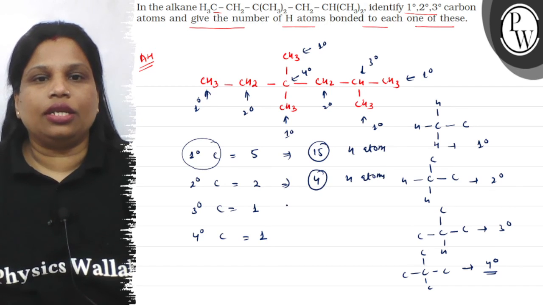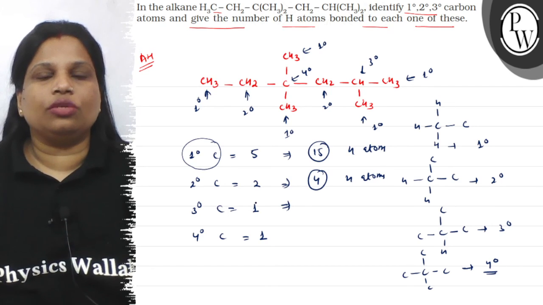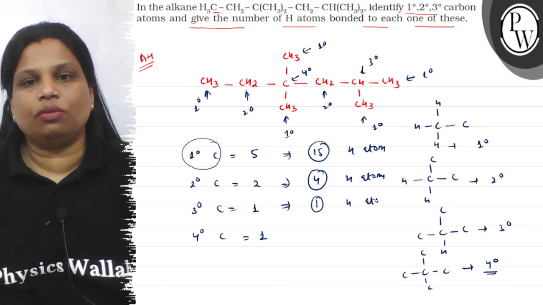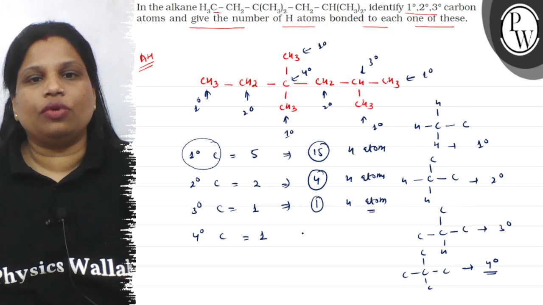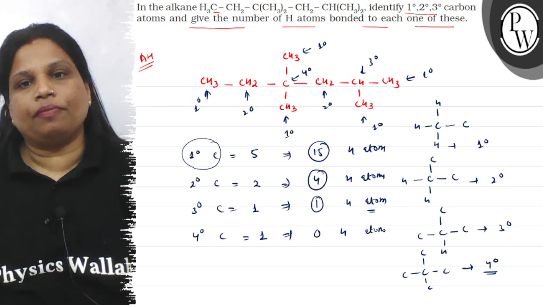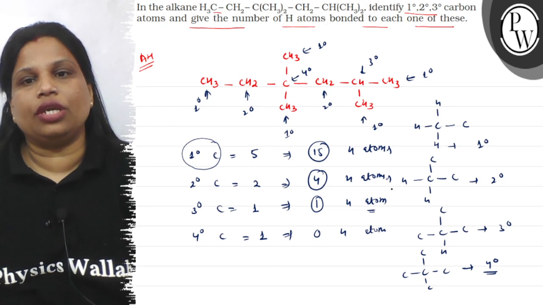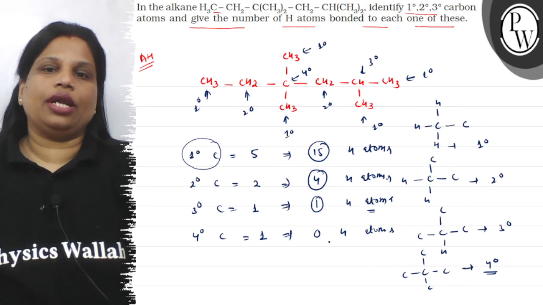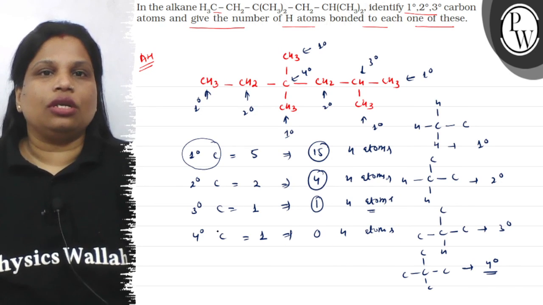Okay, in case of tertiary there is only 1 tertiary carbon, so the number of hydrogen atom will be 1, because how many are there in tertiary, children? Only 1. And in case of quaternary there are 0 hydrogen atoms. Okay children, in this way you can find out the number of primary, secondary and tertiary carbon and the hydrogen attached to them. So this is the answer.